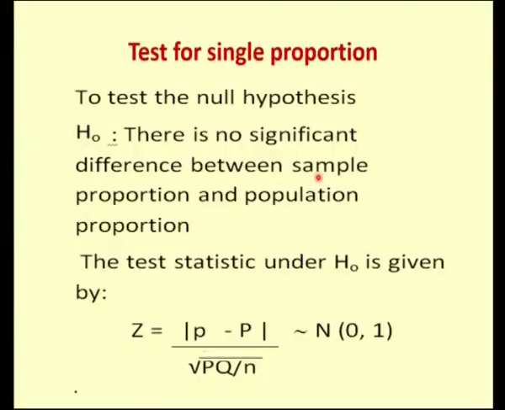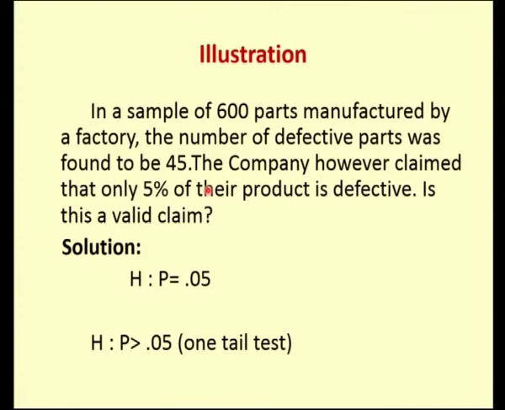Now coming to our test, that is single proportion, as I told you, we are going to find whether there is any difference between the sample proportion and the population proportion. I denote the sample proportion as small p and the population proportion as capital P. So small p minus capital P divided by square root of PQ by N is my test statistic for testing the single proportion. Now we will go into our illustration.